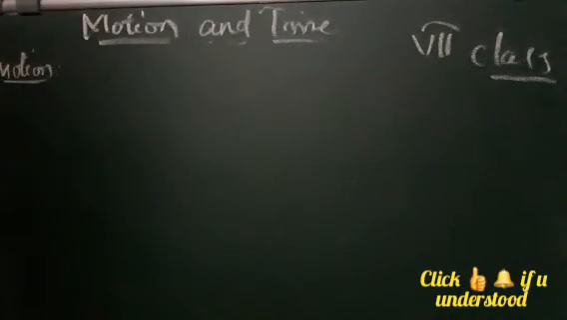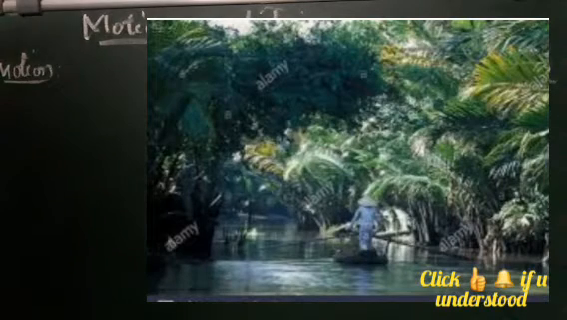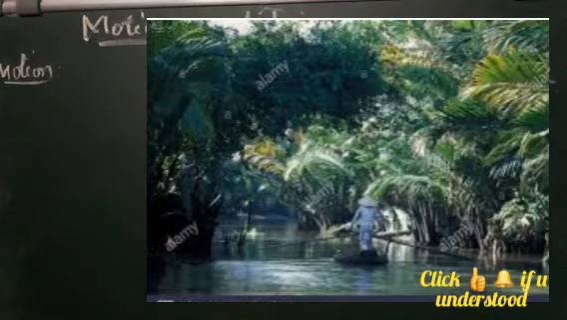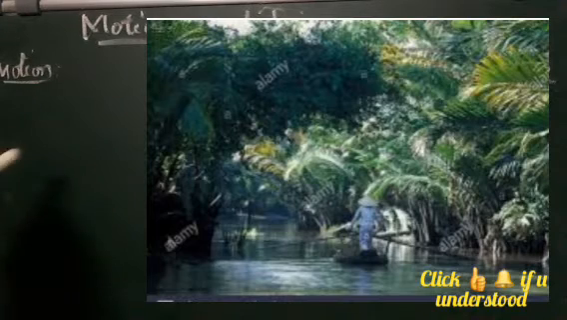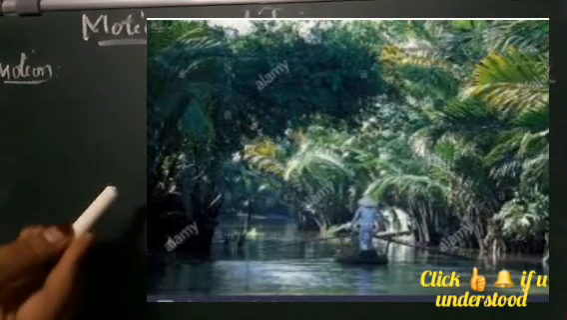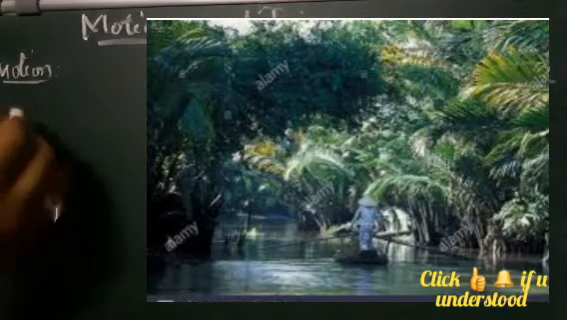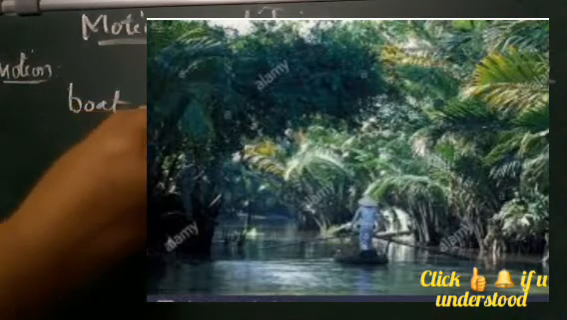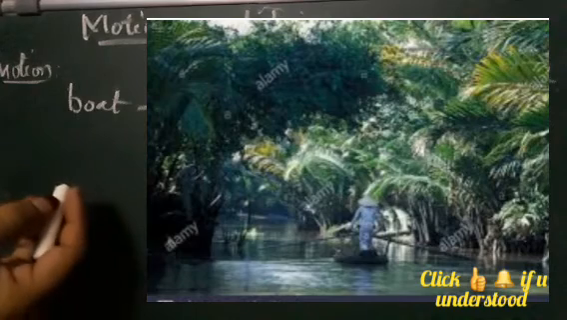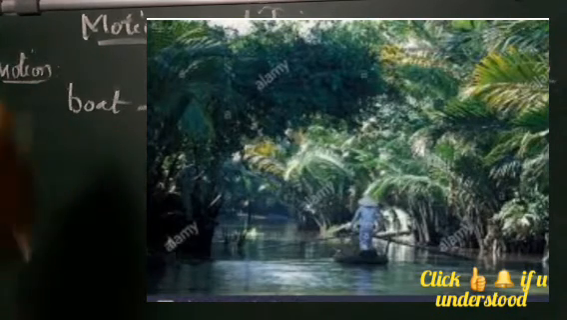So see here, if the person in the boat is moving with respect to the river, he is at rest with respect to the boat. See, as I've shown here in the picture, the person is moving, yes, but with respect to the boat. The man in the ship is sailing. He is moving from one place to another.